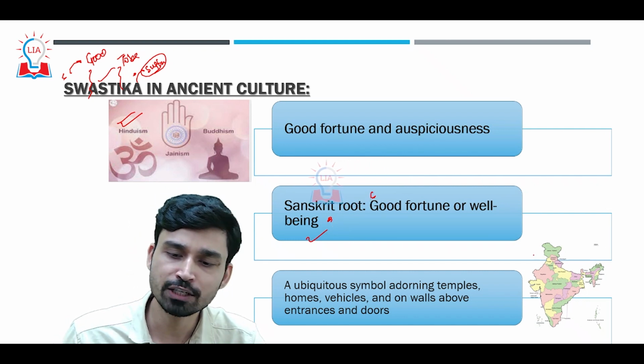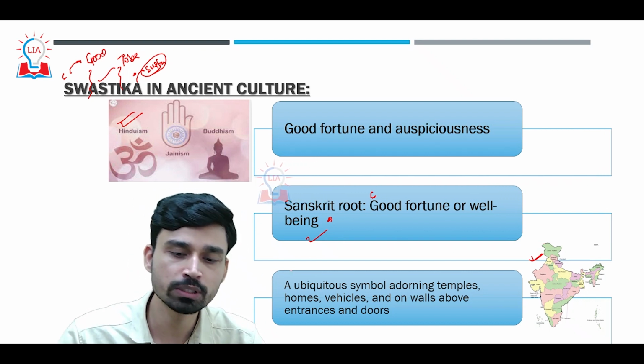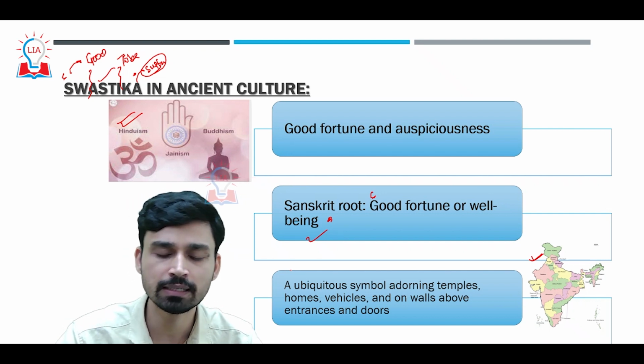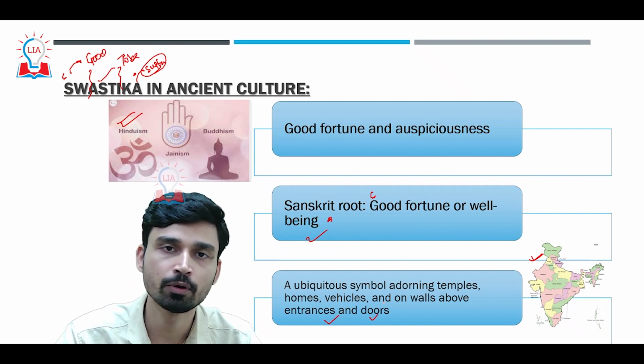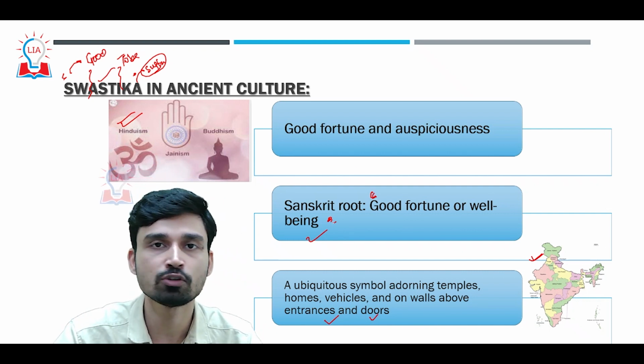So overall, if you look at modern India, swastika is a ubiquitous symbol that you can see all across the walls of temples, homes, vehicles, and even above entrances and doors in different houses. Because as we know, in India the swastika stands for good fortune, well-being, as well as auspiciousness.